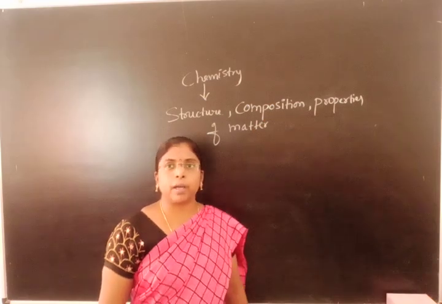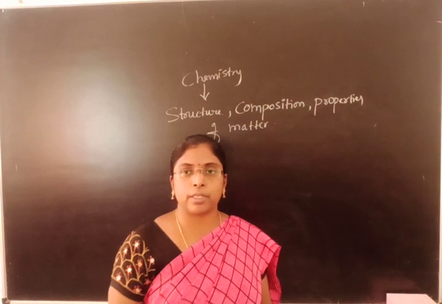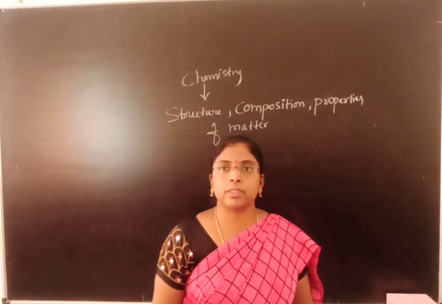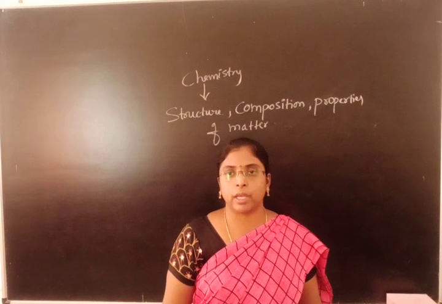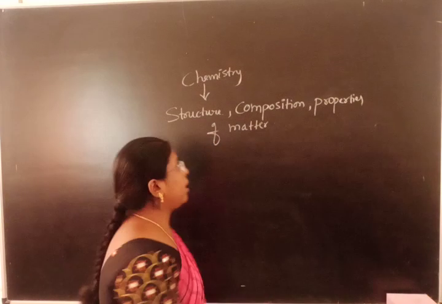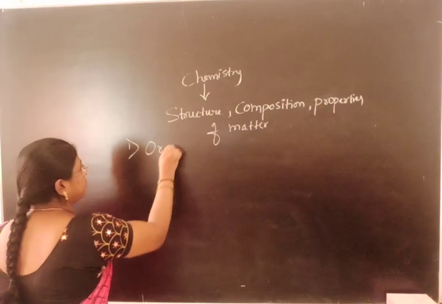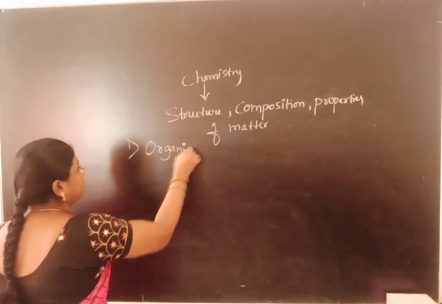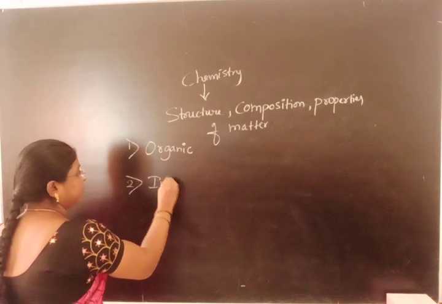Let us know the branches of chemistry. There are many branches of chemistry. For your first and second PUC level, you have 4 branches to study. The first one is organic chemistry. Second is inorganic chemistry.